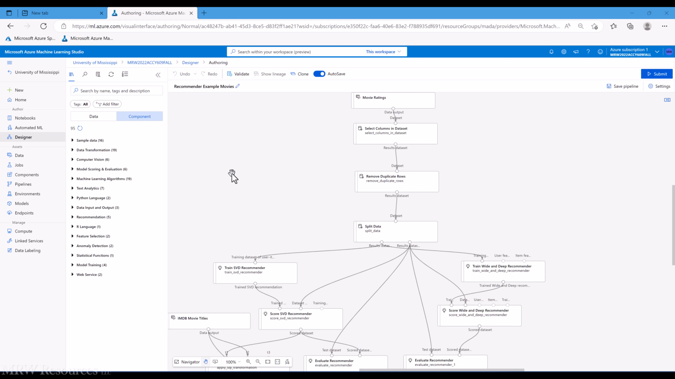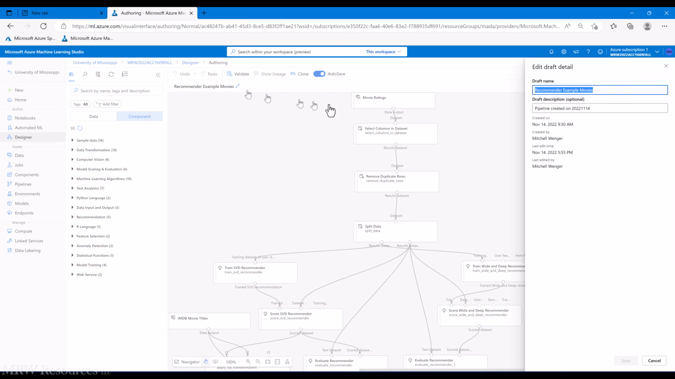In this video, instead of recommending movies to users, let's see if we can estimate what a new movie, or whatever item you might have in your recommender training, might be rated. So let's see if we can estimate the rating. I'm going to clone this job, or this pipeline, and we'll call it movie ratings.